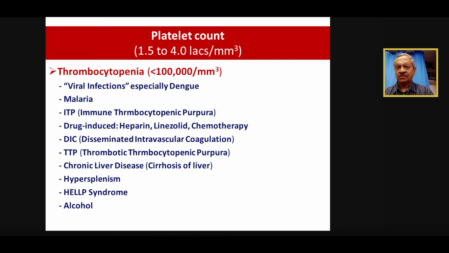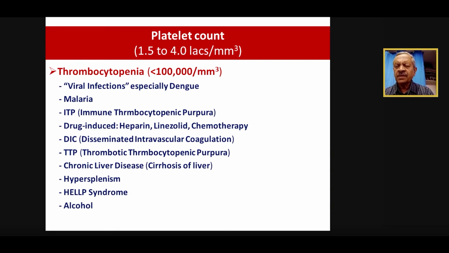Next is platelet count. The normal platelet count is anything from 1.5 to 4 lakhs, but we define thrombocytopenia when the platelet count is less than 1 lakh per cubic millimeter. Platelet counts again are very important, and now we give a lot of importance to the platelet counts, and here lies the role of automated hematology analyzers. They give far more information than the conventional parameters, but nonetheless very important.